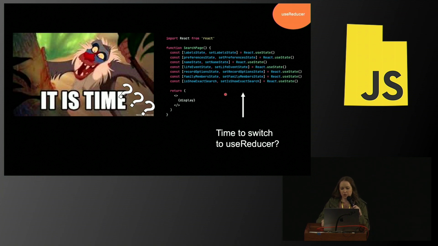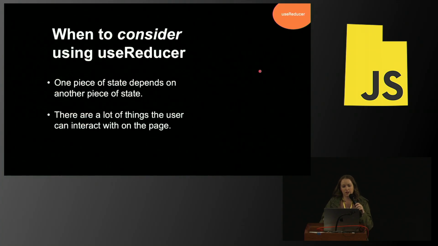Just because you have a bunch of useStates doesn't always mean that it's time to switch to a useReducer. Times when you might want to consider switching to a useReducer is when your state is a little more complicated. And basically, it's these two things. First off, when one piece of state depends on another piece of state. And then also, when there are a lot of things that the user can interact with on the page. In both of these circumstances, it's handy to take all of that state management and stick it in one location. This makes it easier to maintain and makes it easier to read.